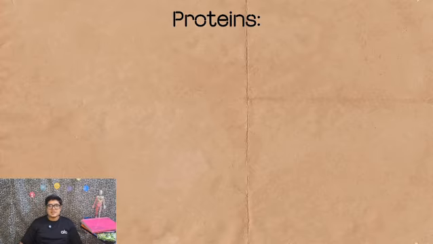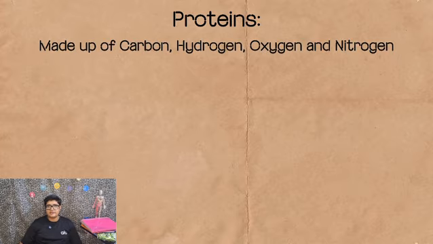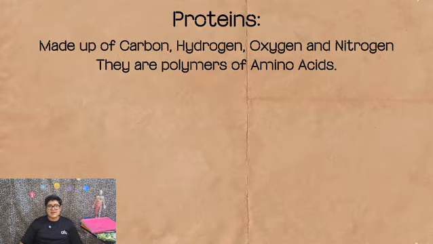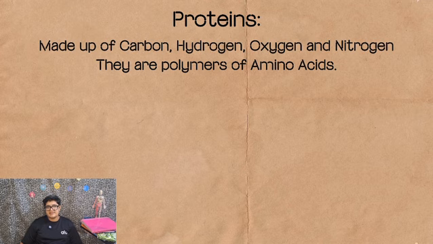Next biological molecule are proteins. So proteins are made up of carbon, hydrogen, oxygen, and nitrogen. Carbohydrates were made up of only carbon, hydrogen, and oxygen, but proteins also have nitrogen. Proteins are polymers of amino acids. Amino acids are subunits of protein. This means that many amino acids make up a protein. There are 20 different types of amino acids.